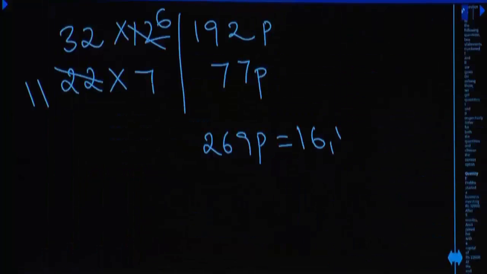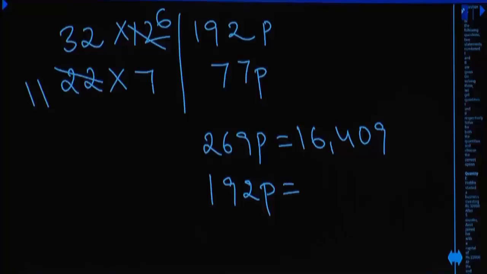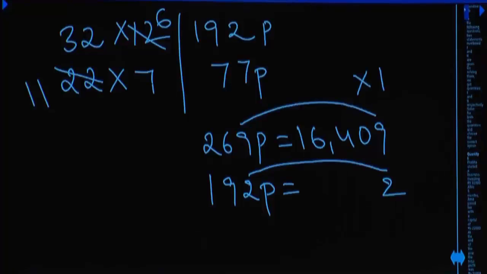Now you are asked to calculate profit share of first person or second person? Profit share of first person. That is equal to 192 parts, which is equal to how much? 1640 times 6.